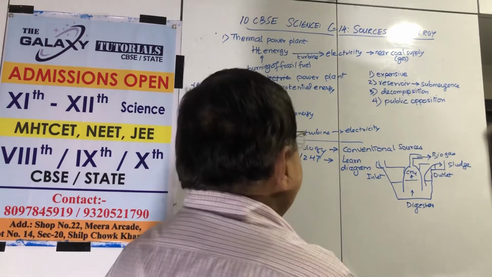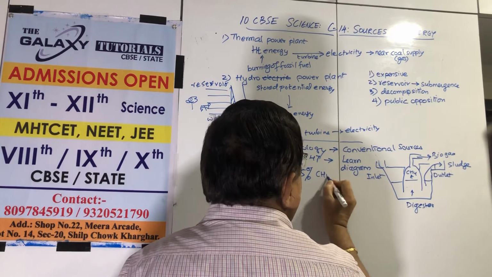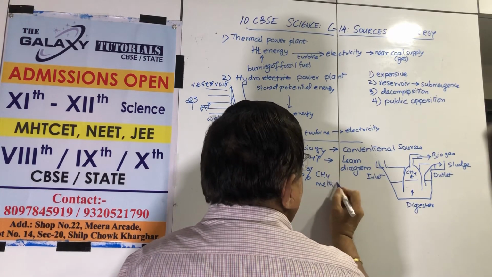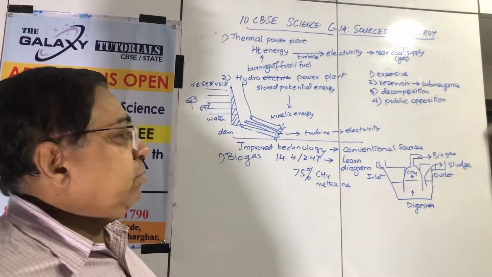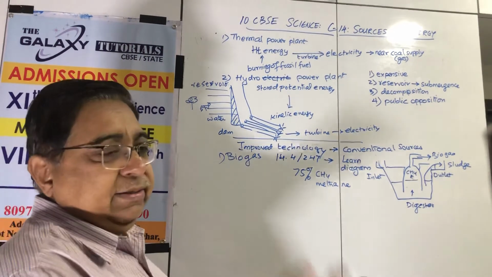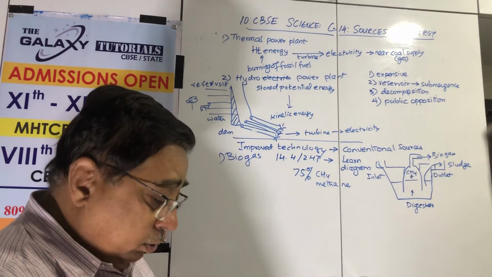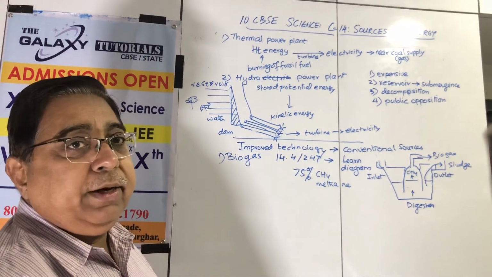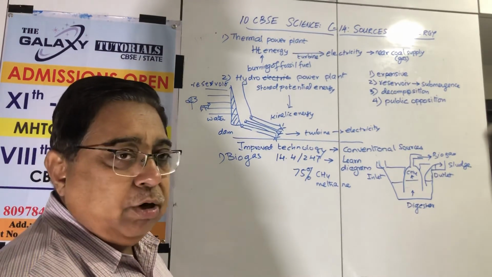And it contains, the book says, up to 75% methane. The more the methane, the better the gas. Pressure is very low, of course, so it's almost an open floating vessel. We can do it on a large scale in rural areas and compress the gas for supply, but we have never thought of it. Do not know why.